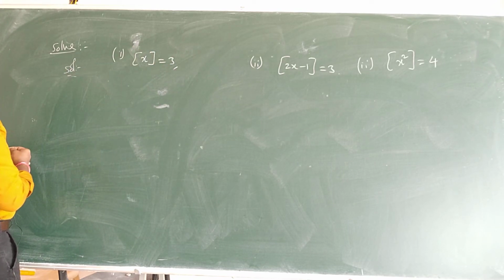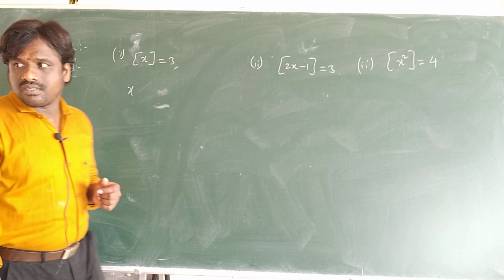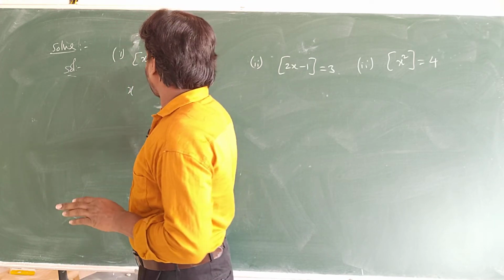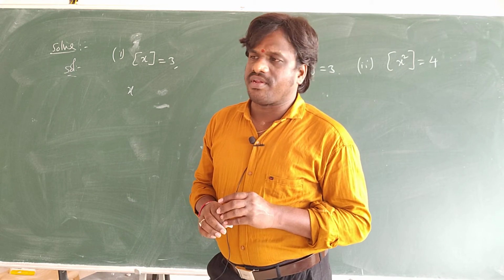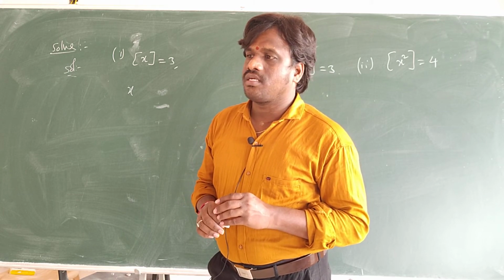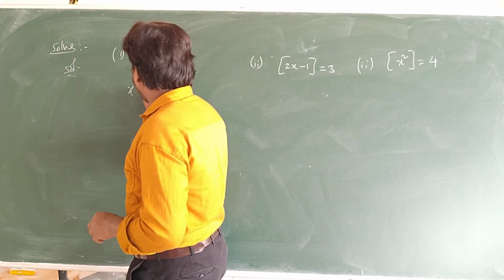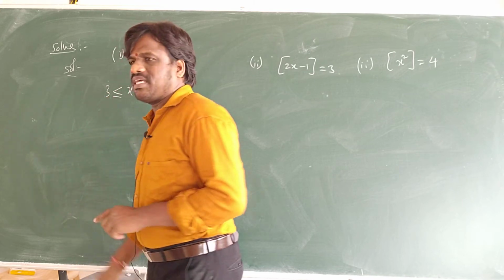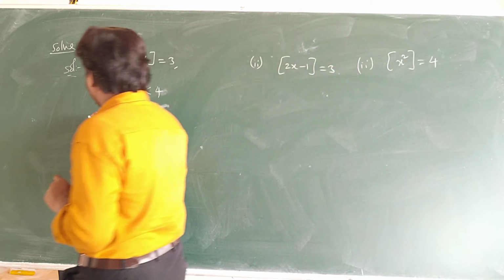Greatest integer x is equal to 3 means x value must be what? 3.1, yeah. When will you get 3? When x is less than 4, this will come. This will be the answer. Understood? Now one property I am telling, listen here.